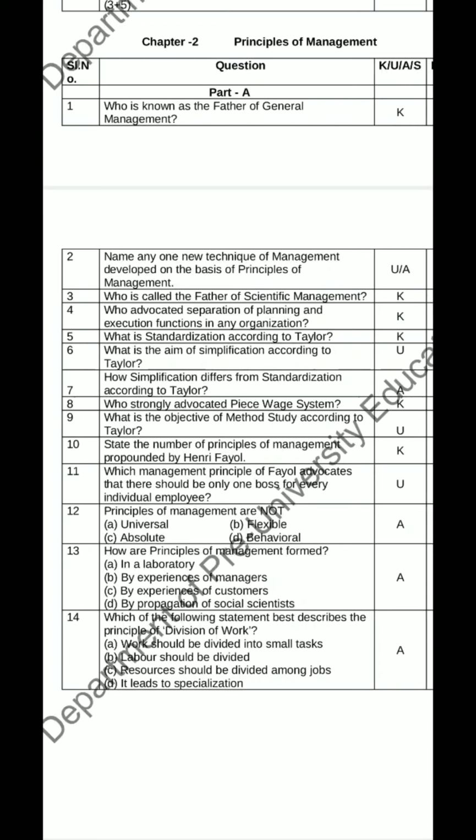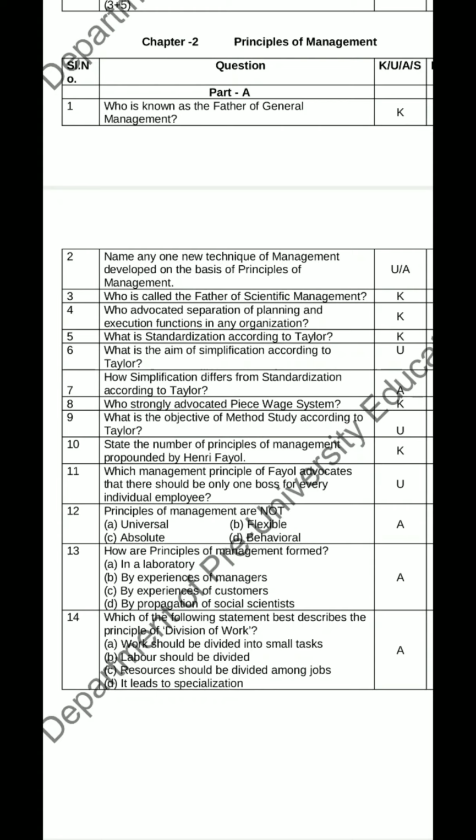Question number 13. How are principles of management formed? In a laboratory, by experiences of managers, by experiences of customers, by propagation of social scientists. So here the right answer is B, by experiences of managers.